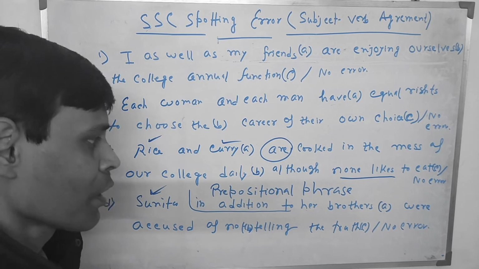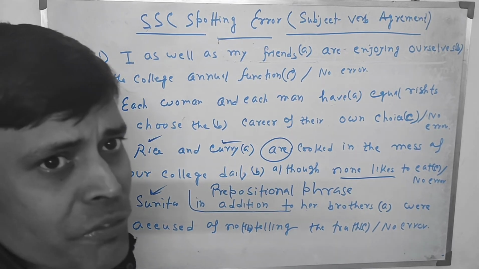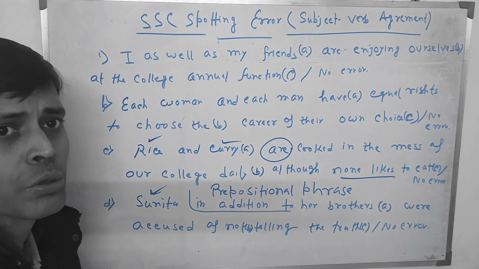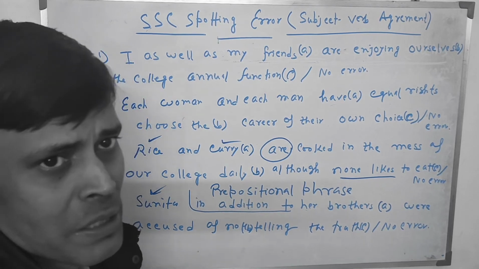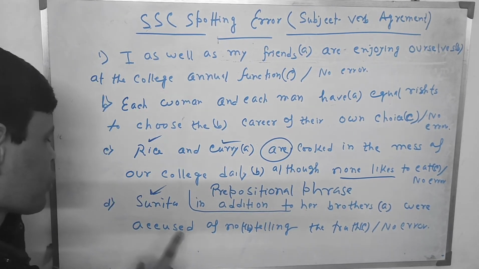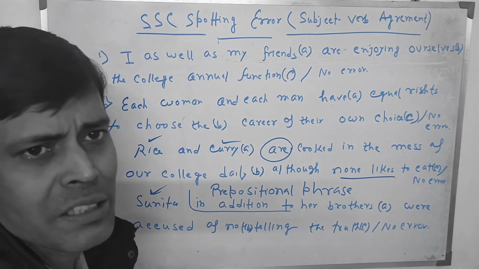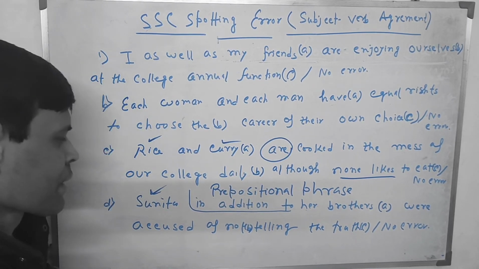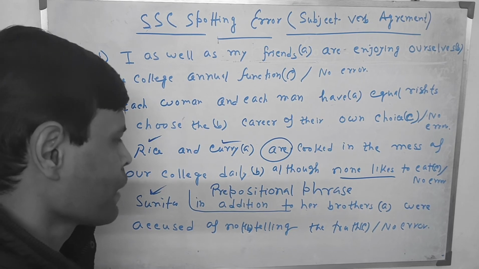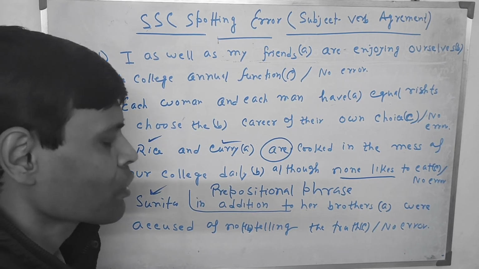So this is called a fictitious sentence. In case of a fictitious sentence, we can use were instead of was. But here, in question number D, it is not a fictitious sentence. It's a simple sentence. And the subject is joined by the prepositional phrase in addition to.